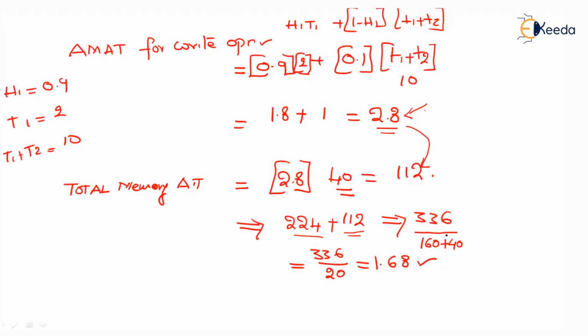If we divide this by the total number of operations, we get the average access time of the instructions, because every instruction involves two operations, read and write. Instruction must be read, operand must be read, and finally the result must be written back to the memory. So the average instruction access time, average program access time, is equal to 1.68 for both read and write.